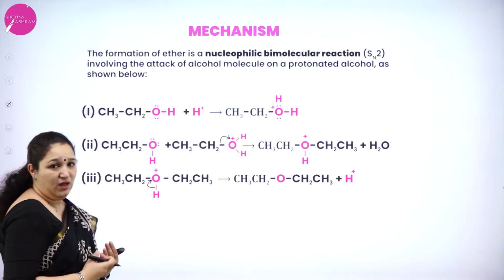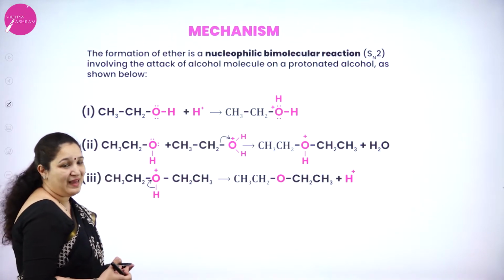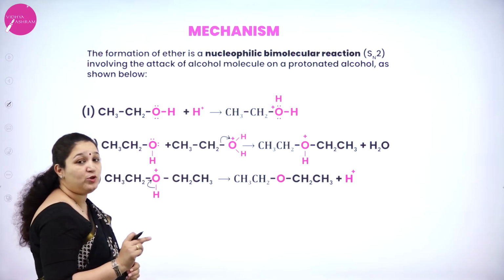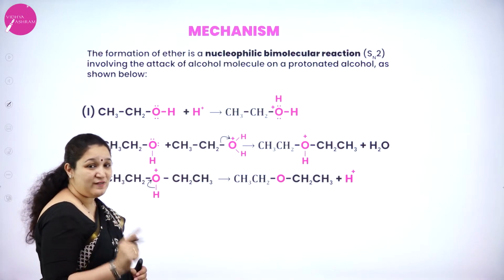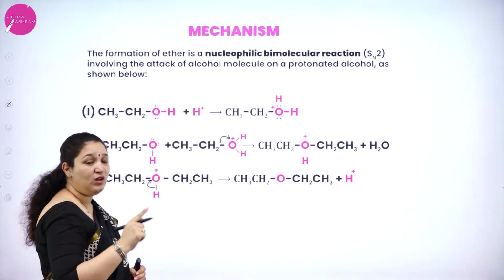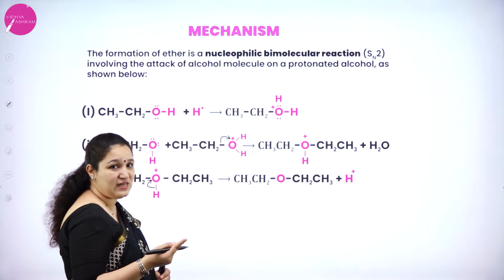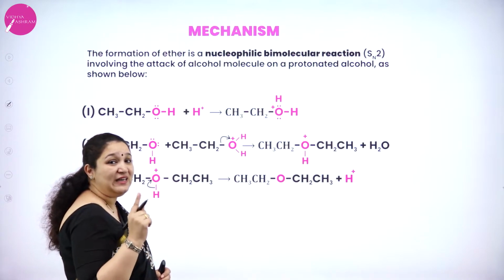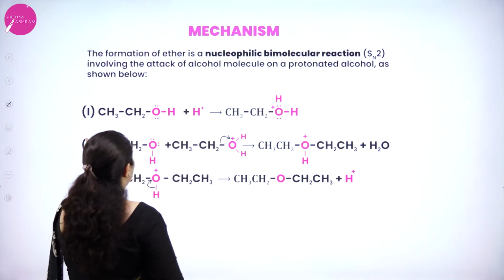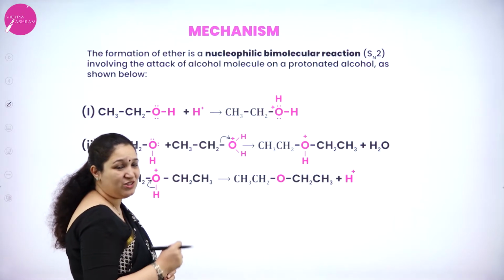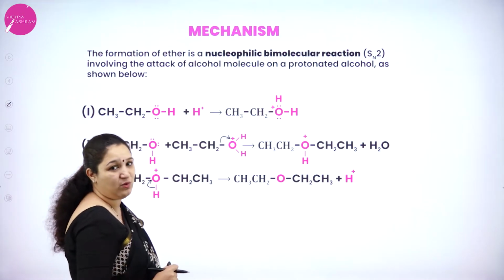What is the mechanism of the dehydration of alcohol to produce ether? You have already studied the dehydration of alcohol to produce ethene, that is ethanol to ethene. This is to produce ether. The formation of ether is by a nucleophilic bimolecular substitution reaction, that is, the SN2 mechanism it will follow here.